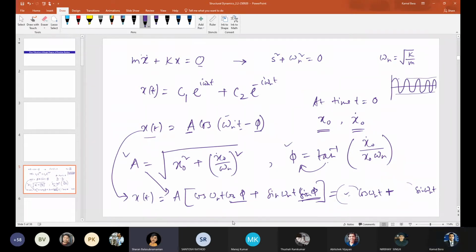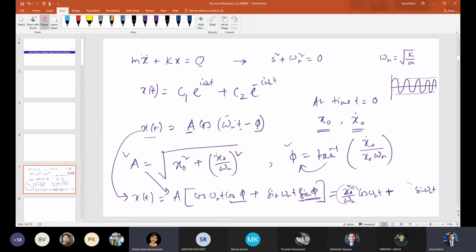Sir, x naught dot by omega n into cos omega nt. Yes, I have done it correctly, right? And here in sine omega nt what? Sir, x naught into cos omega nt, x naught dot by omega n into sin omega nt, sir.